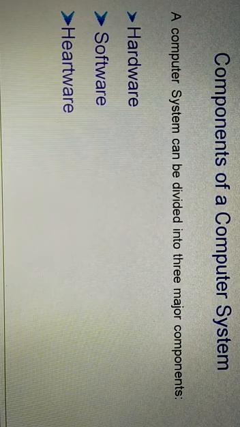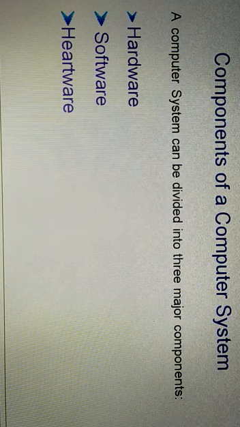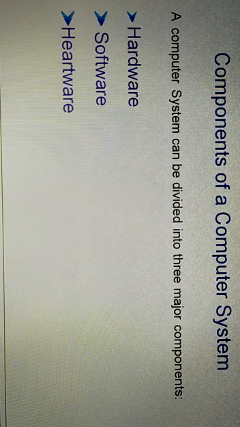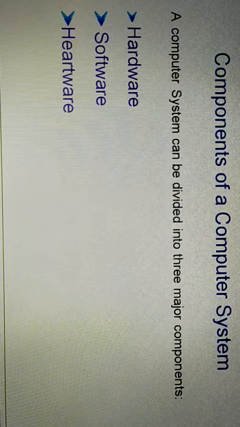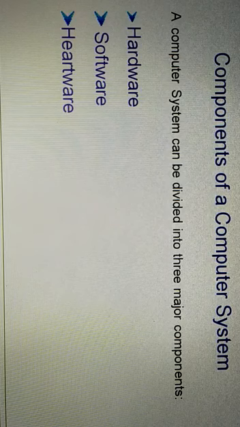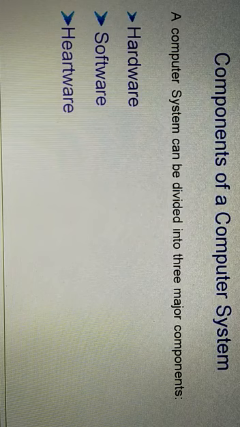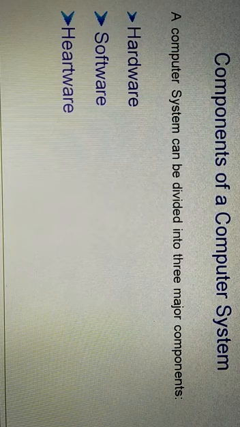And the last one is computer humanware. People who prepare data for computerized input, write computer programs, monitor computer operations, and distribute the output are basically known as computer humanware. Humanware is often called lifeware, sometimes liveware, humanware also. That means humanware is the persons who operate the computer systems.